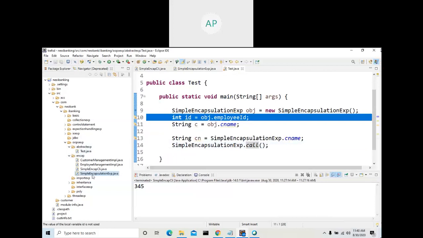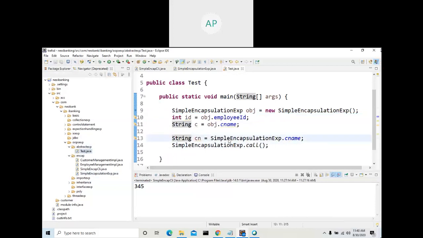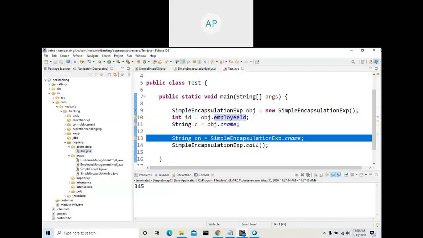So make the method public. Now there is no error, because we are trying to access it from a class in a different package, right? This is a different package.